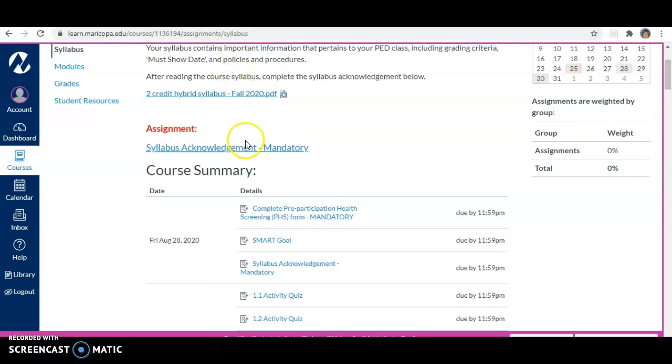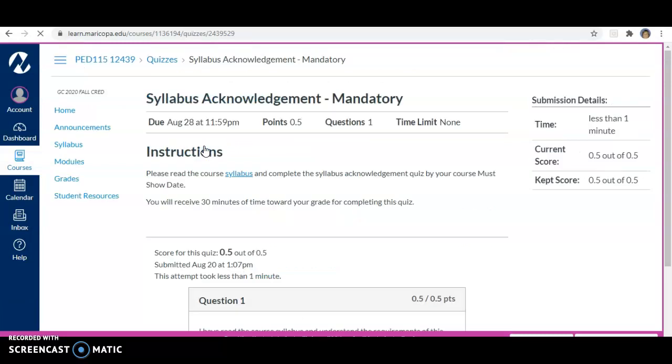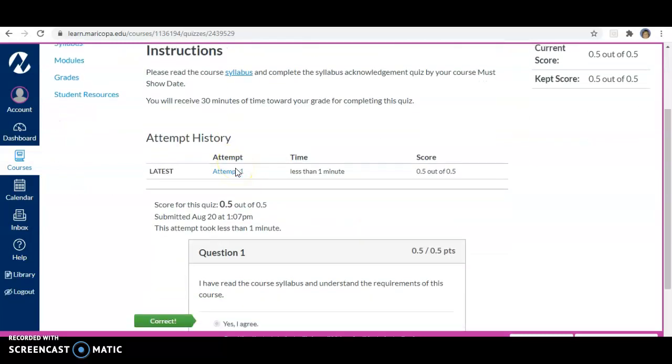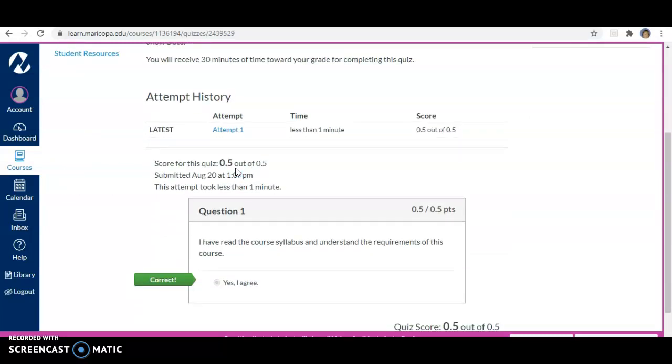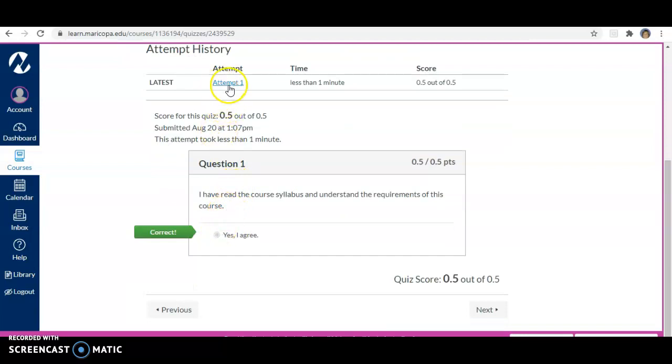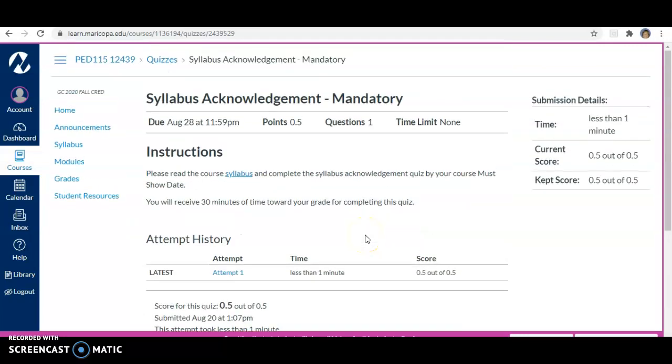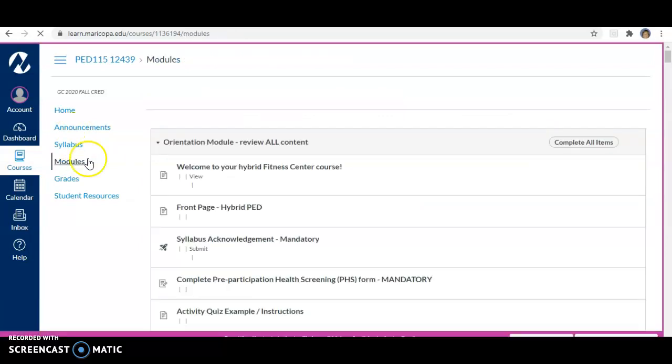Once you've done that and read over all the information, you'll click on the syllabus acknowledgement form. And it is a quiz. It is open. You will click on the attempt. You will click on yes, I agree, and then submit. Okay, so that will be your syllabus acknowledgement that is mandatory.